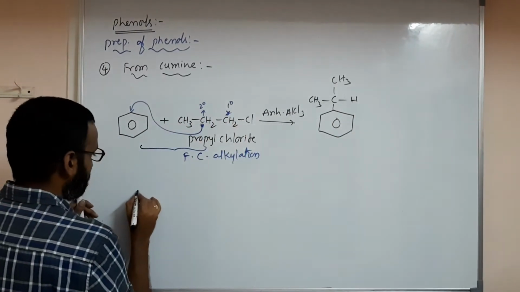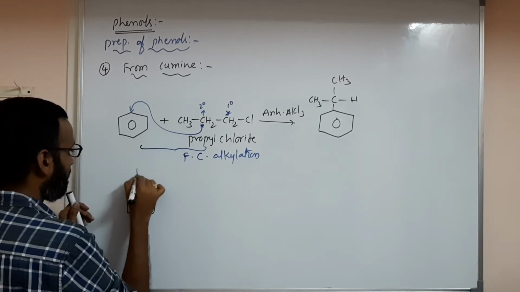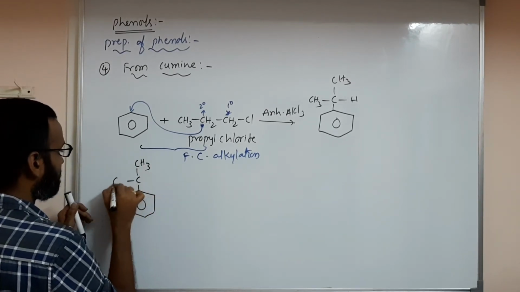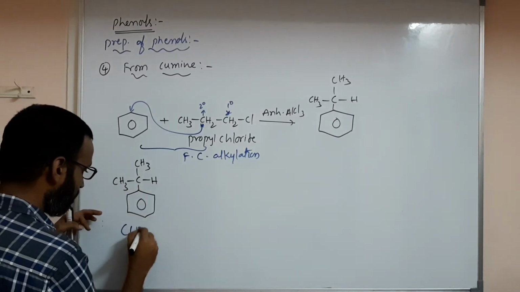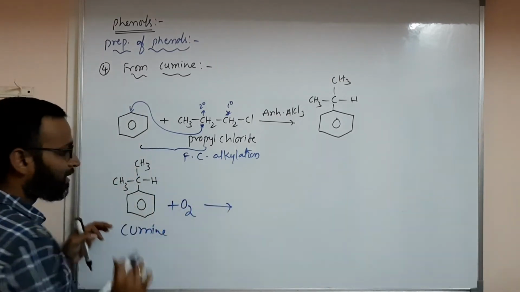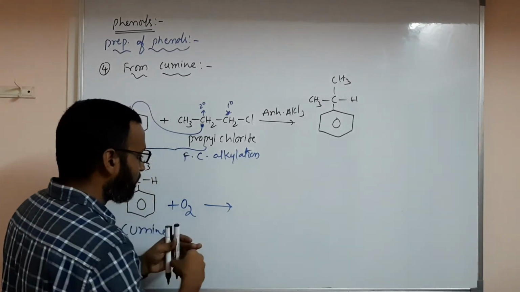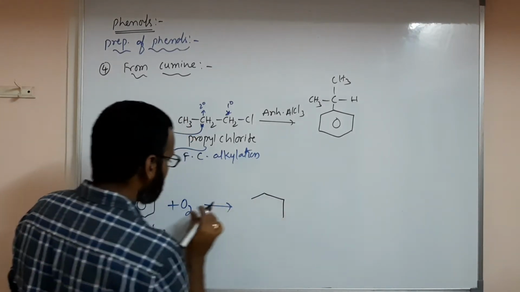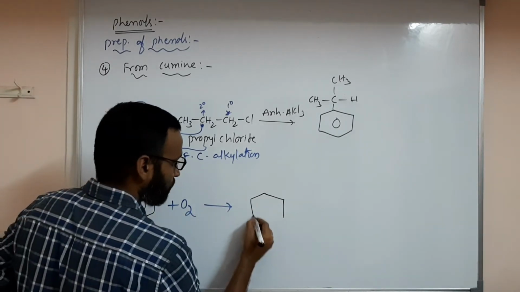Now this is C6H5, CH3 and H. What is this called? This is called cumene. When this reacts with O2, you will have peroxycumene. You can write it like this: just insert oxygen between this carbon and hydrogen. That you have to do.